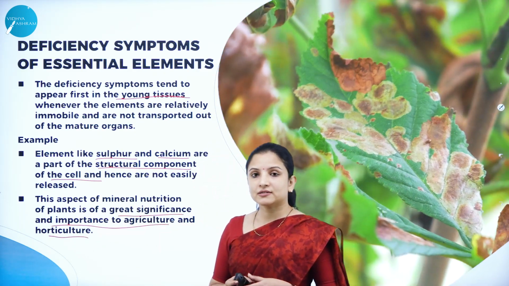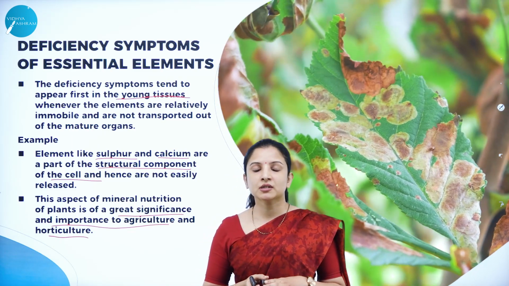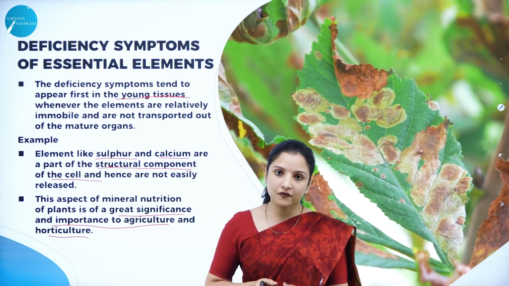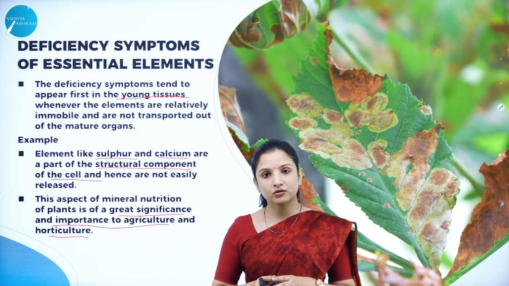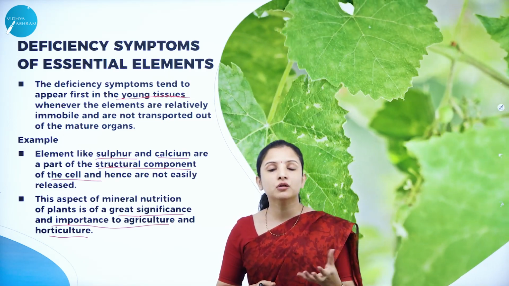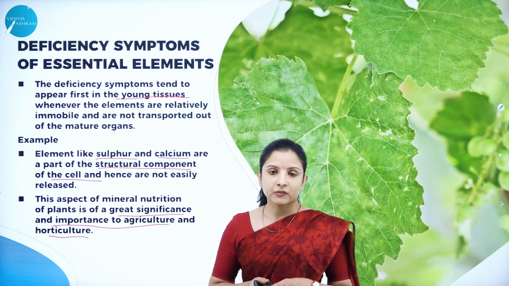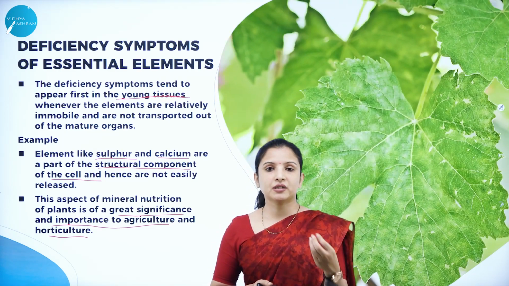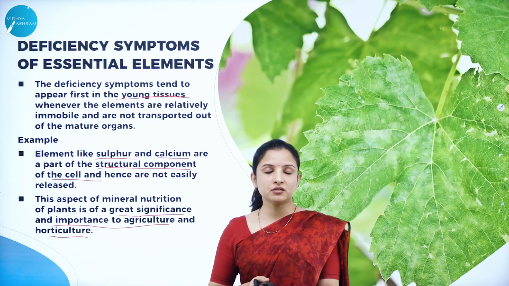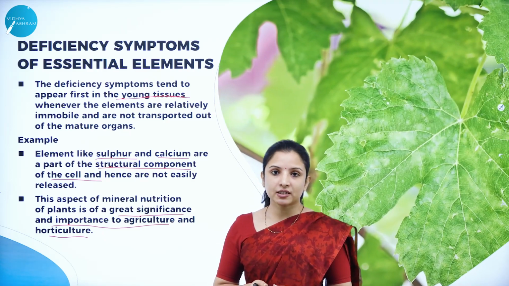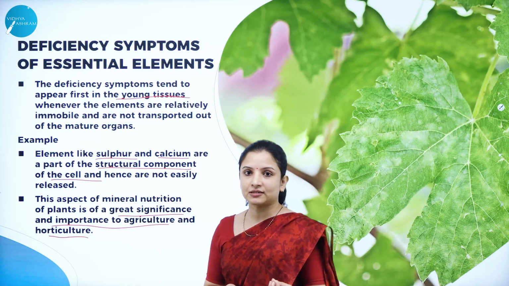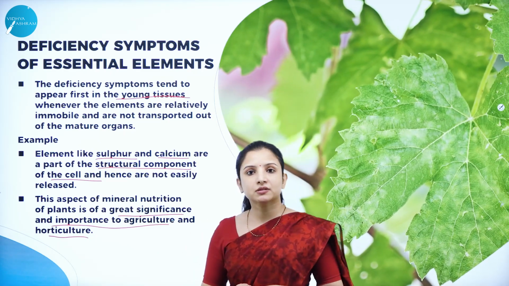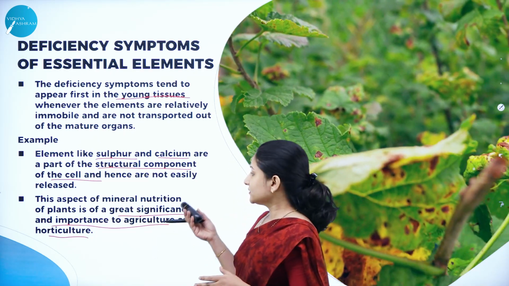Sometimes yellow leaves, even if they are not deficient of minerals and nutrients, will become yellow and look as if they are deficient, the older ones. So it is difficult for us to differentiate whether it is actually deficient of minerals or is at the stage of senescence. It is difficult for us to understand. But in the case of younger leaves, this is not a problem.